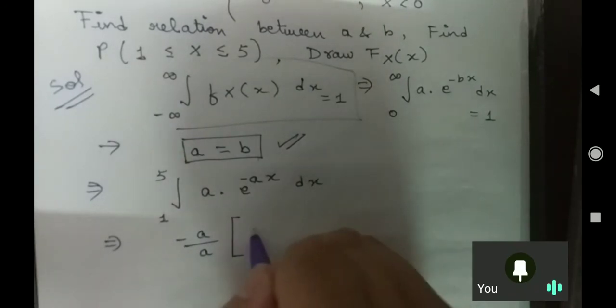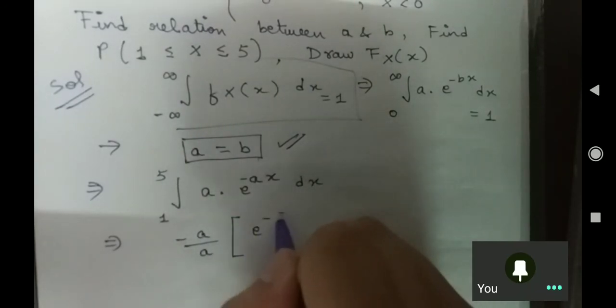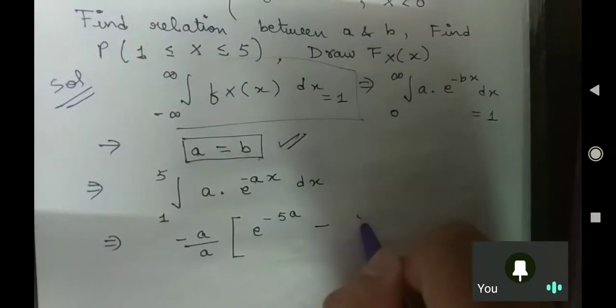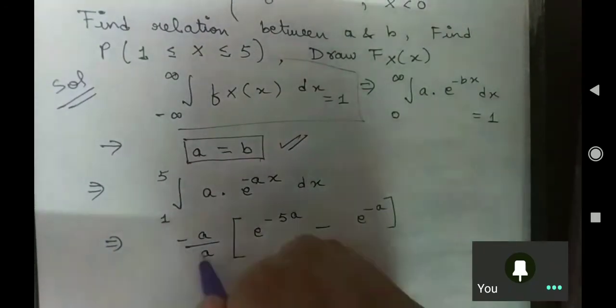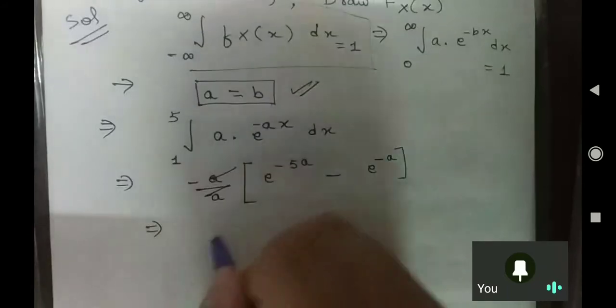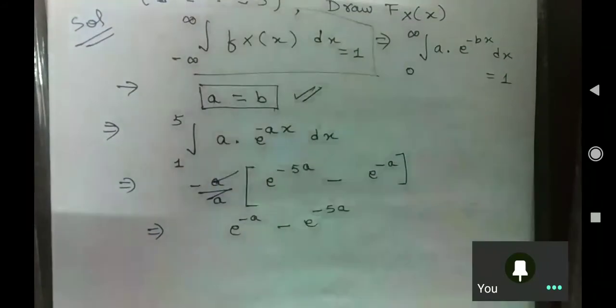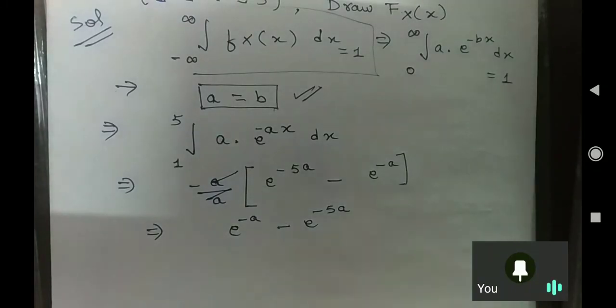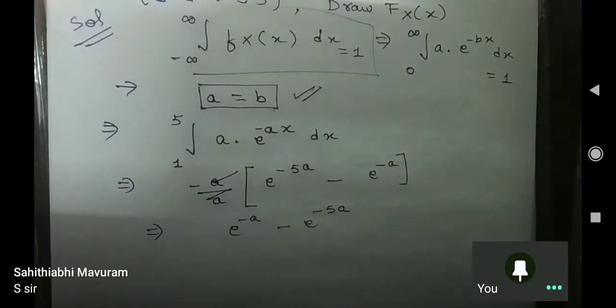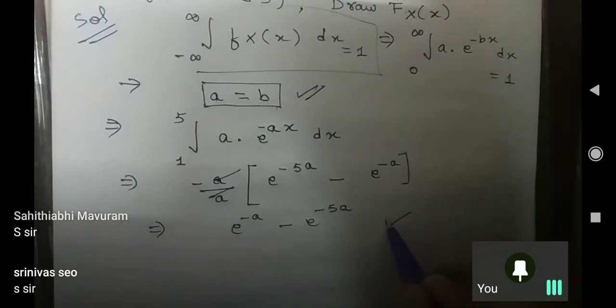So it becomes e to the power minus 5a minus e to the power minus a. So this comes out to be e to the power minus a minus e to the power minus 5a. Mauram, you are saying this only? Okay, fine. So, everybody understood this?